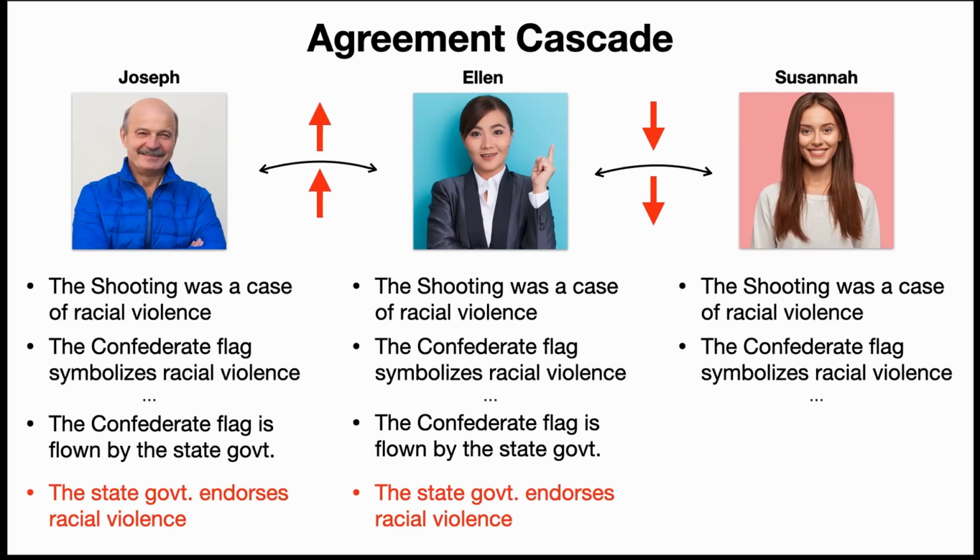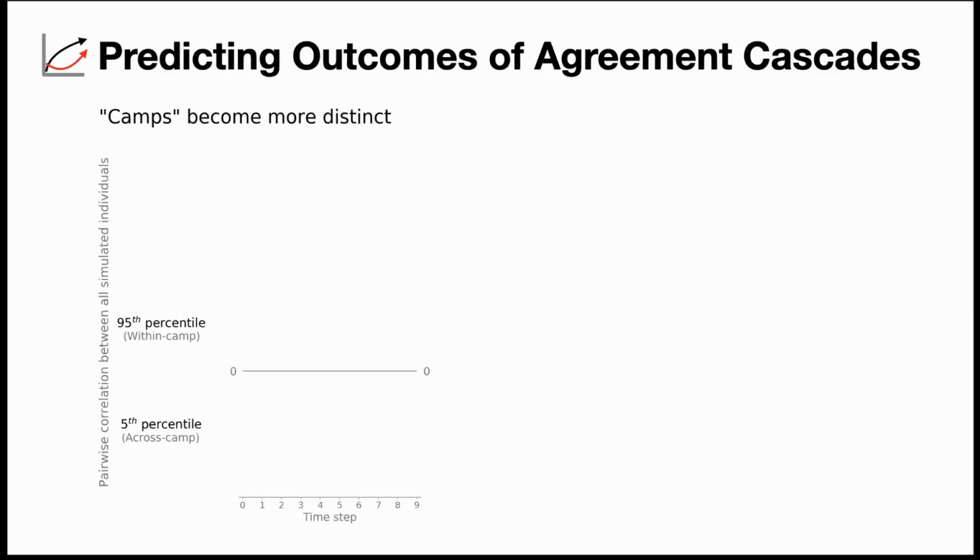So this is the sort of mechanism, but what does this do at the scale of the population? I'll show you some results of a simulation here. If we take a simulated population of 60 agents, and we give them some beliefs and let them share those beliefs with each other. And because this is a simulation, we can force, in one condition, for those individuals to use their existing beliefs to decide what to adopt next.